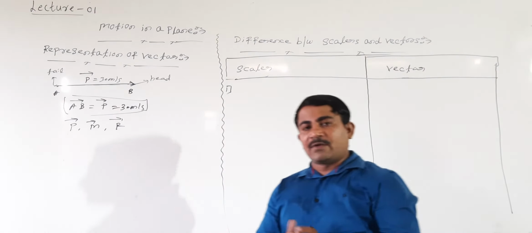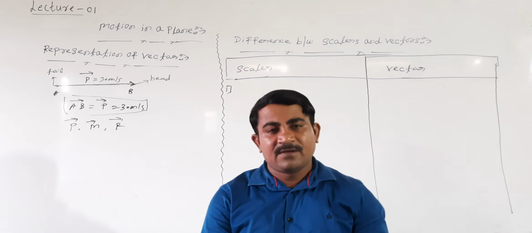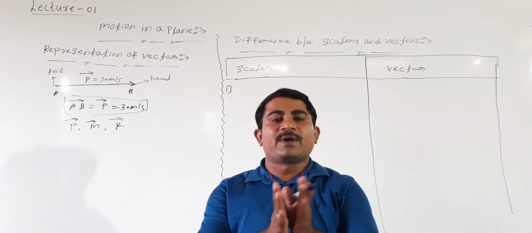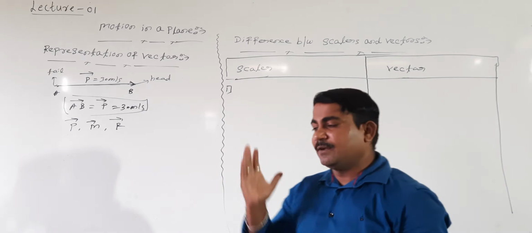What is a scalar? A scalar quantity has only magnitude but does not have direction. This we call scalar. Shall I write here?